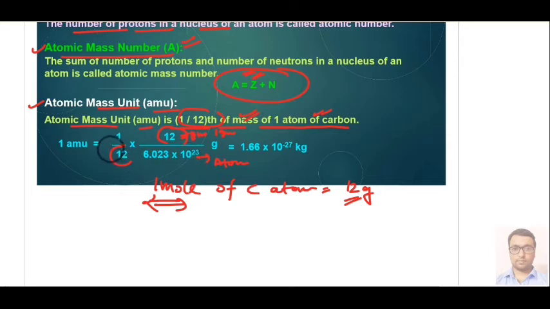So we divide by 12 first to get 1 gram, and then divide by Avogadro number. After solving, 1 AMU equals 1.66 × 10^-27 kg.